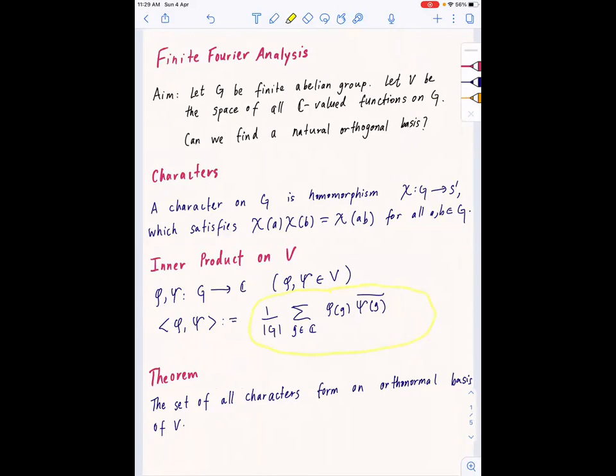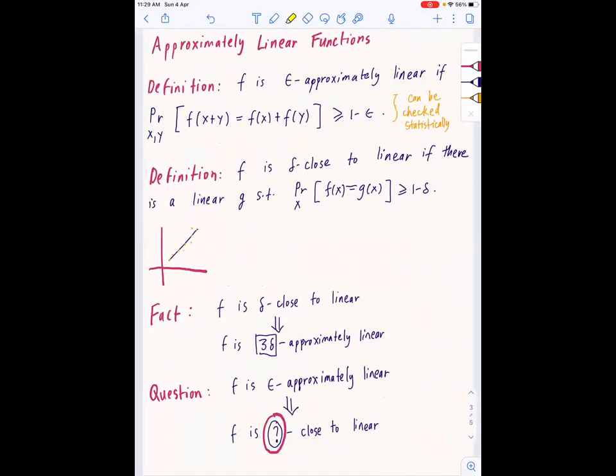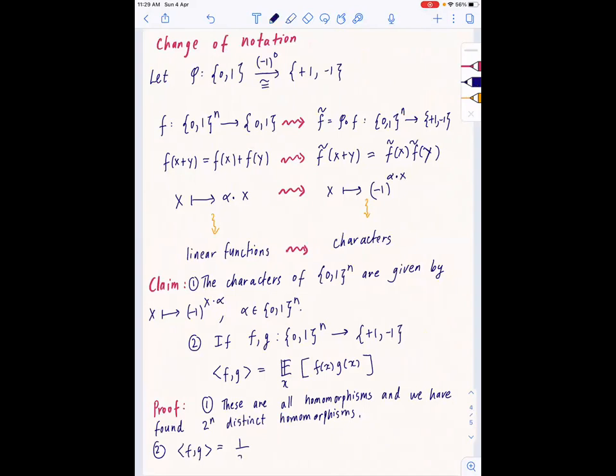Okay, so just using this inner product, what we are getting is 1 over 2^n, 1 over the size of the group, times the summation over x in {0,1}^n of f(x) times g(x). g(x) bar is just g(x) because we are taking only plus 1 minus 1. So this is just equal to the expectation over uniformly chosen x, I won't write it, it's understood, of f(x) times g(x).